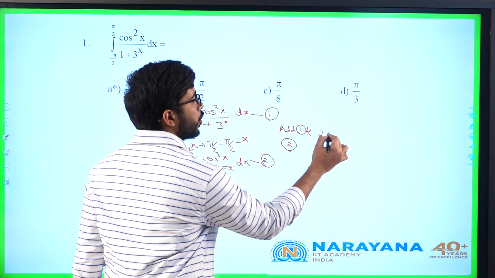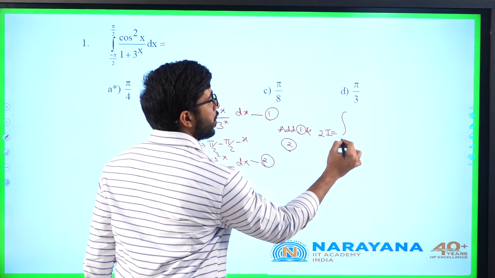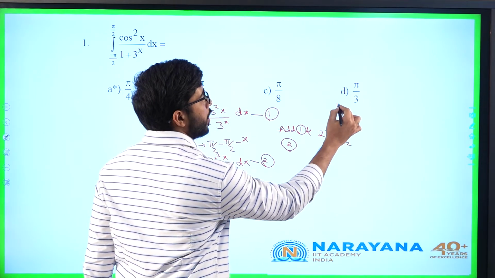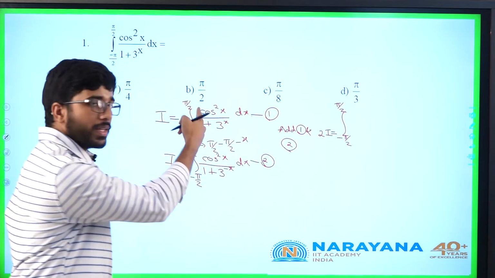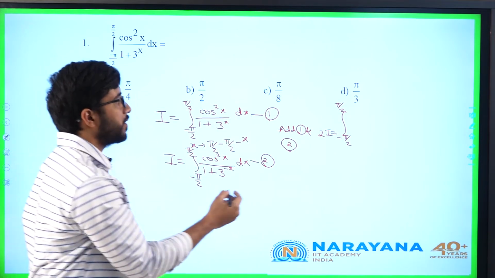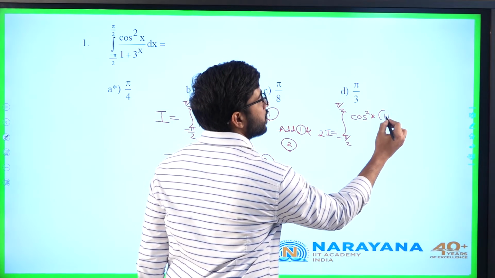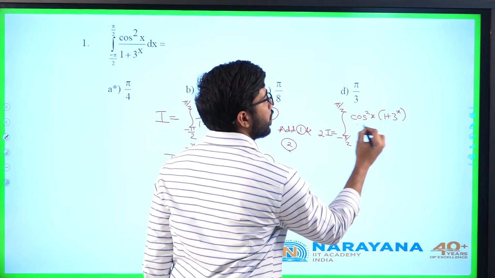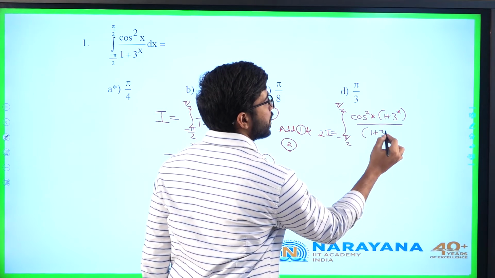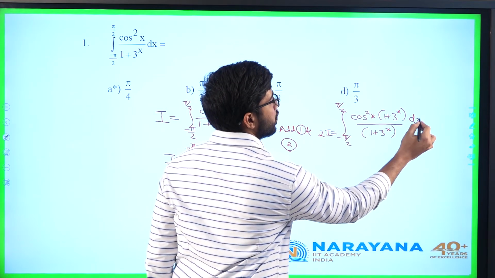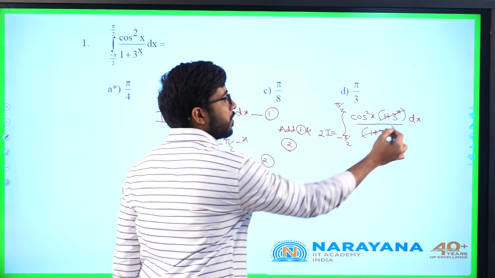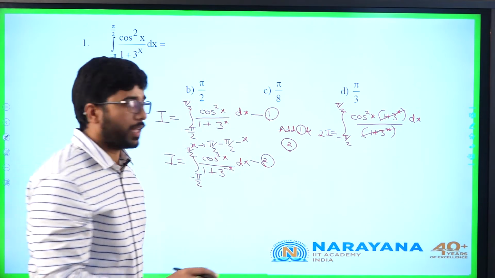Adding 1 and 2, what will I get? 2I is the integral from minus pi by 2 to pi by 2. Cos square x I can take out common. The rest, if I add it, will be 1 plus 3 power x by 1 plus 3 power x dx. So 1 plus 3 power x and 1 plus 3 power x get cancelled.